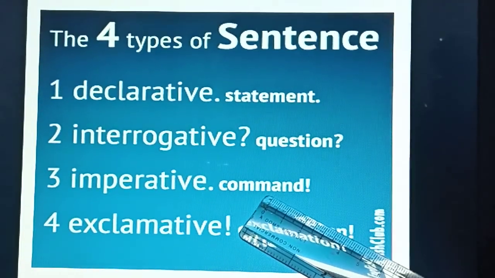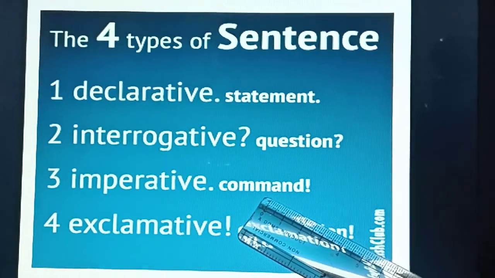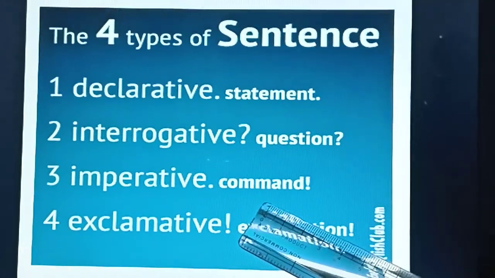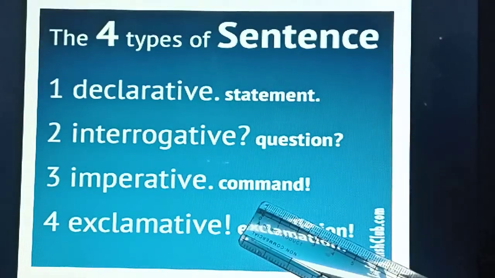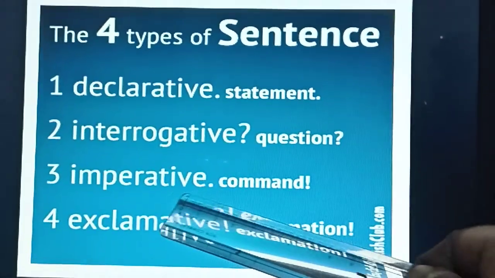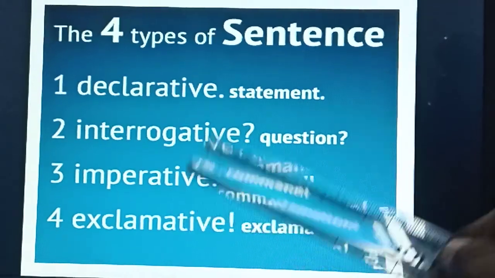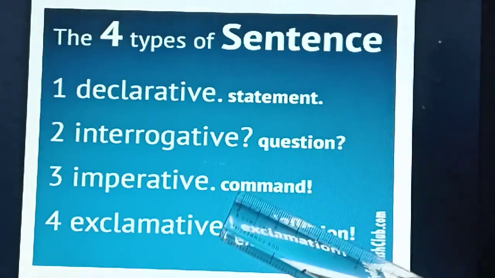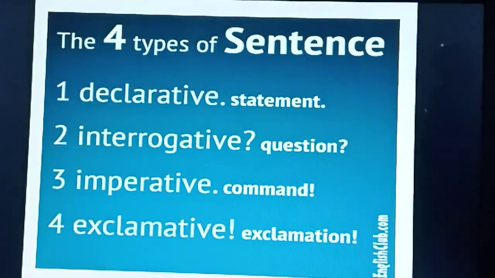What will she do? Can you please give me a pen? She'll ask, right? Yes, that is a request. So an imperative sentence can be a command or a request, and this also ends with a full stop. Got it? Next one is exclamative.